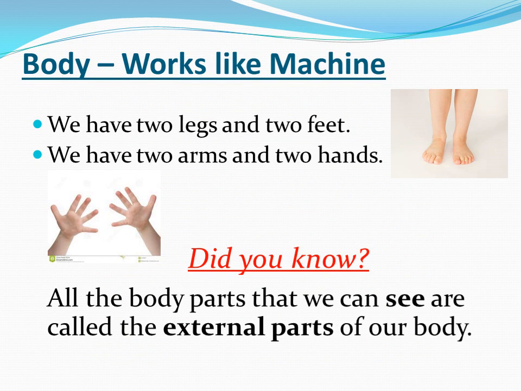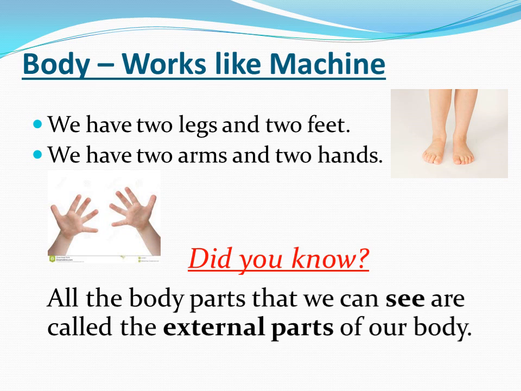Now how does a body work like a machine? Let us find out. We have 2 legs and 2 feet. So how will it work like a machine? We walk with our legs, we run with our legs, we can stand on our feet, right?